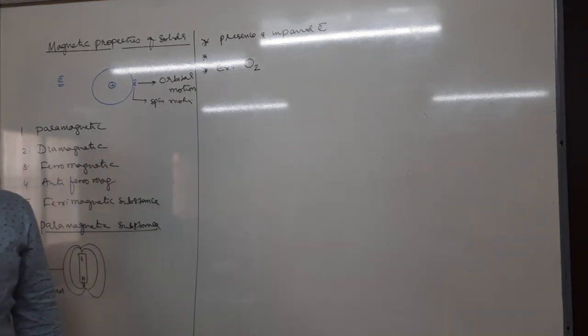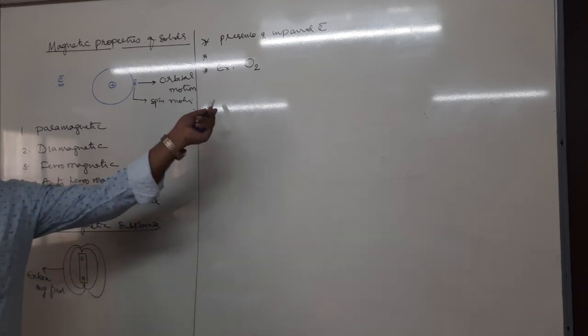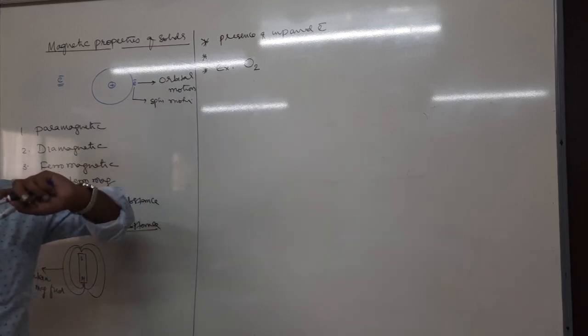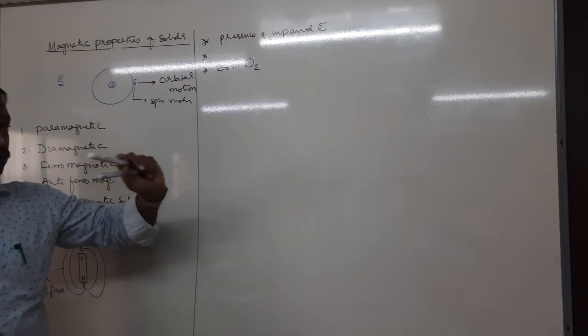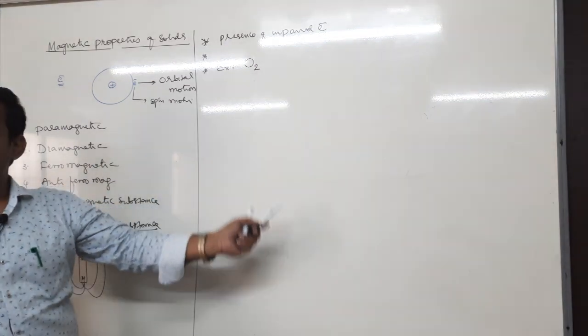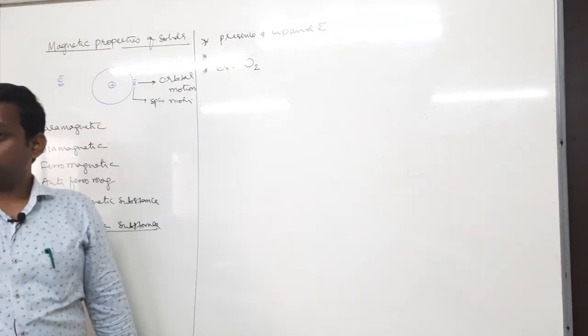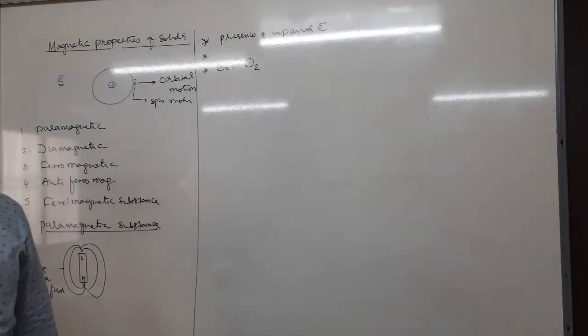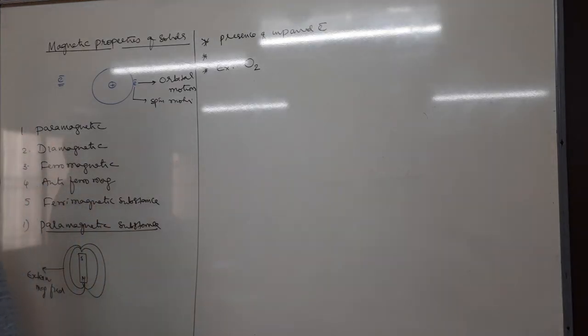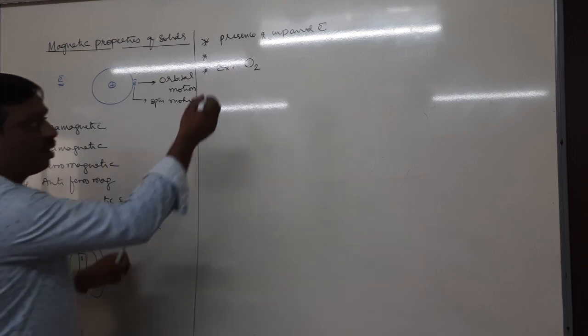According to valence bond theory, O2 would be diamagnetic, but VBT could not explain the paramagnetic behavior of oxygen. This can be explained by MOT, molecular orbital theory. So O2 is paramagnetic. Remember, N2 is diamagnetic.